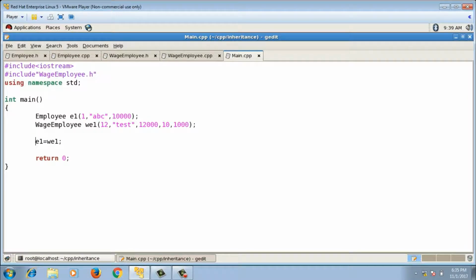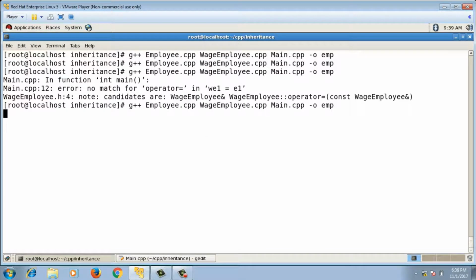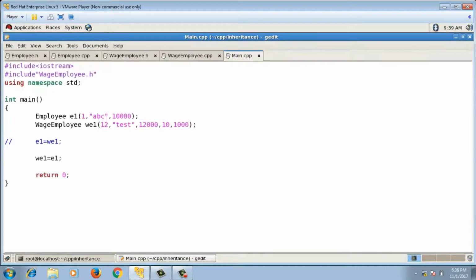I can assign derived class object to base class object. Wage employee is a derived class object which I am assigning to the employee object. So that is valid. So in inheritance I can assign derived class object to base class object. That is okay. Now let me try it in other way. Can I say WE1 equals to E1? So now if I try to compile the code, then this is throwing an error. It is not possible directly. You have to overload equal to operator, which is the option, but directly it is built-in support is not there. You cannot assign the base class object to derived class object in C++.